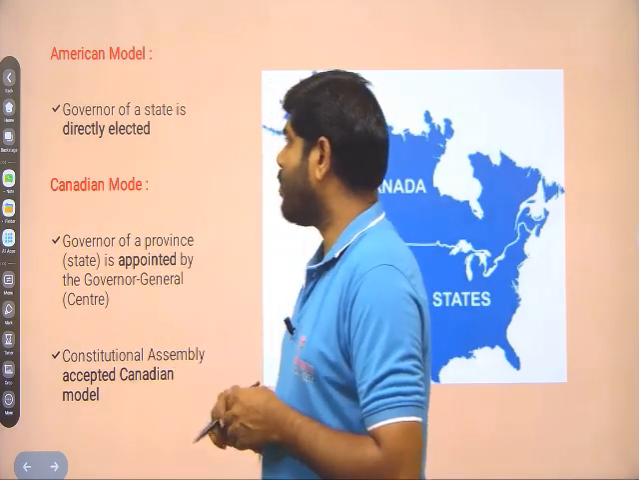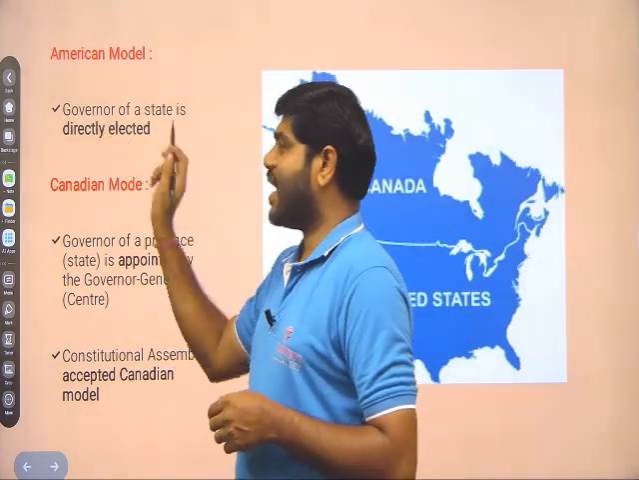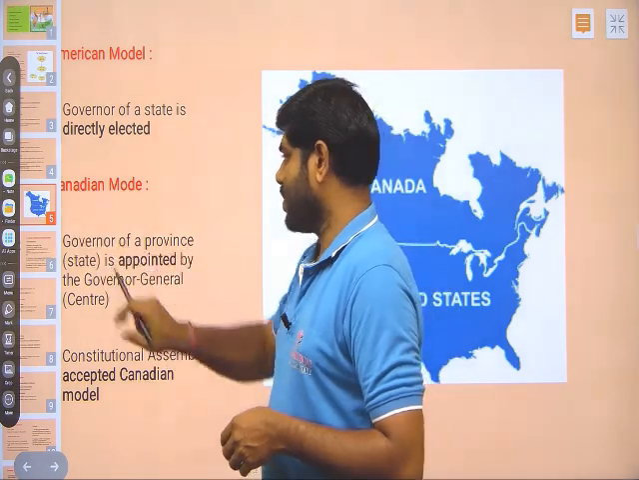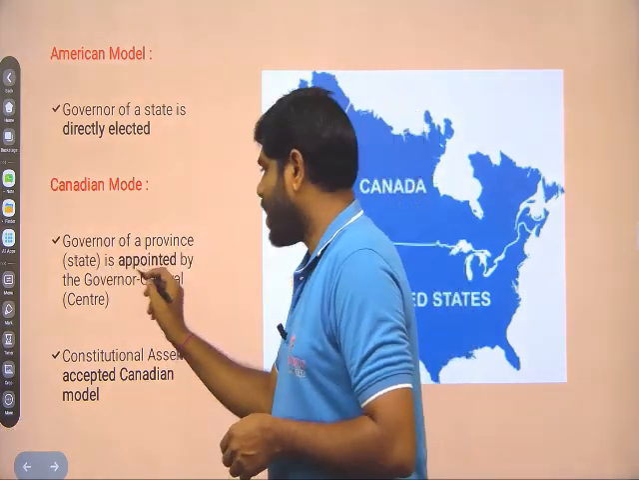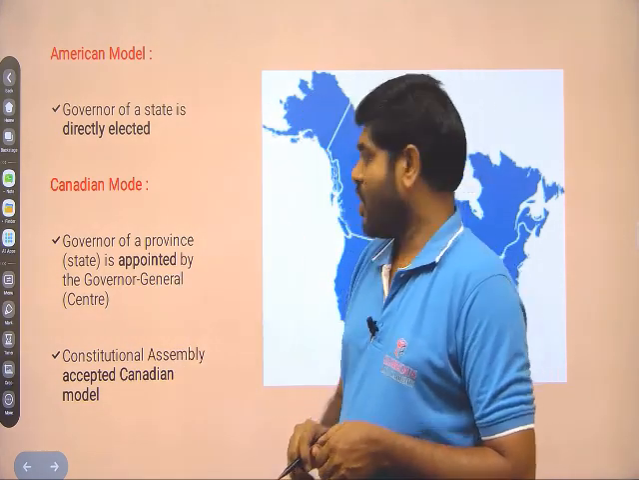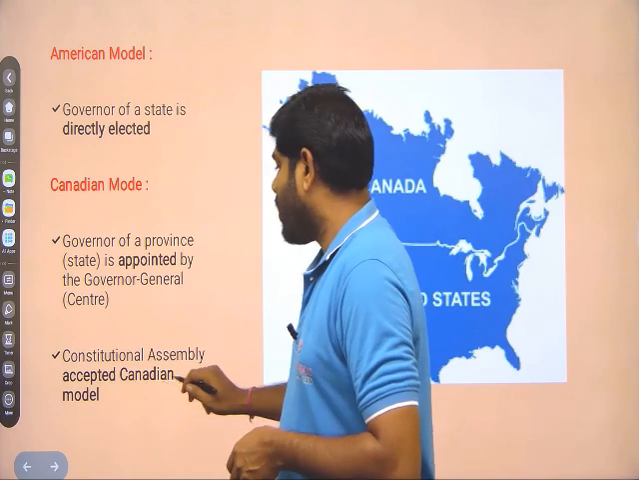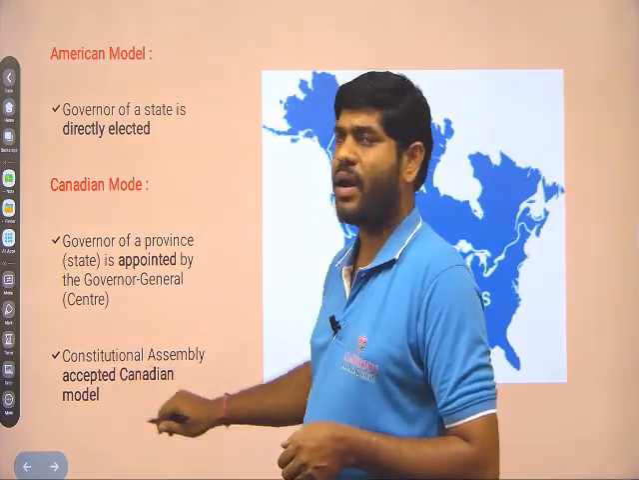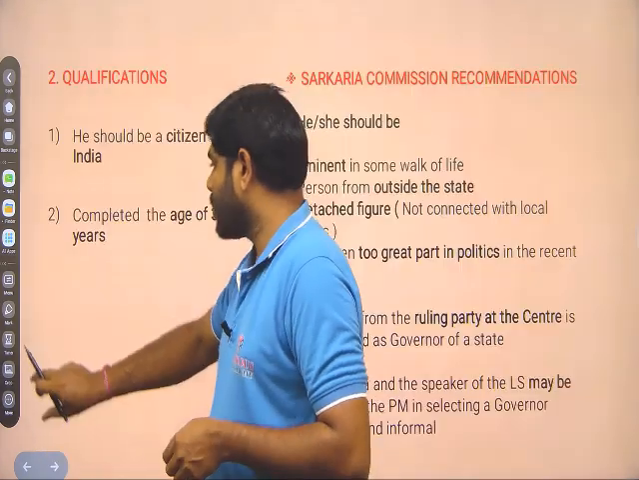Look at the American model. In America, the governor is directly elected. In Canada, the governor is appointed by the Governor General, who is nothing but the President in India. So our constitution accepted the Canadian model rather than the American model.